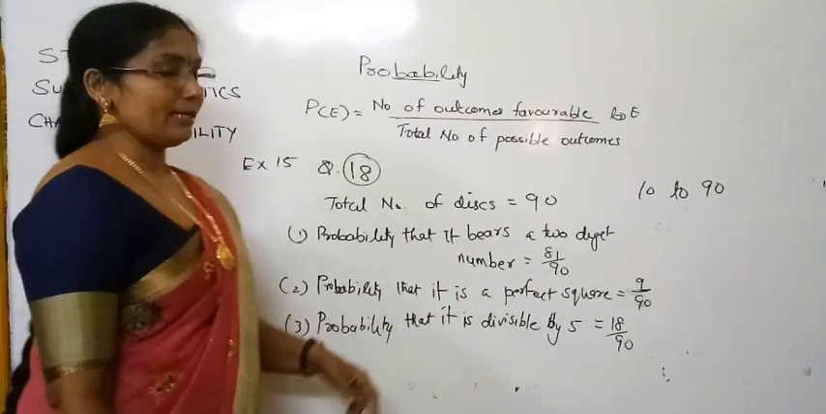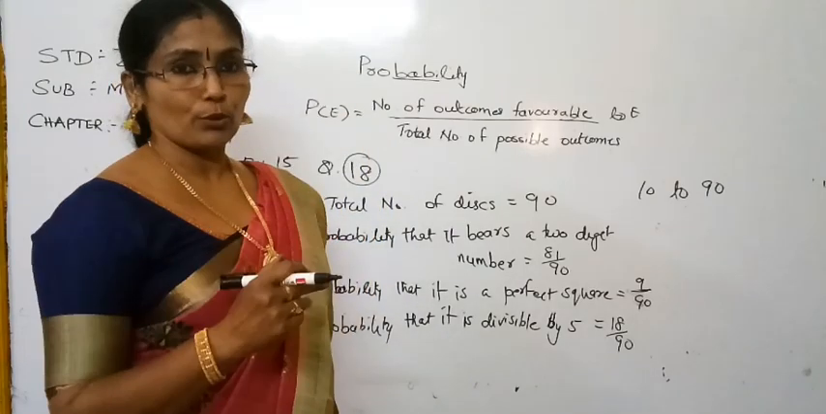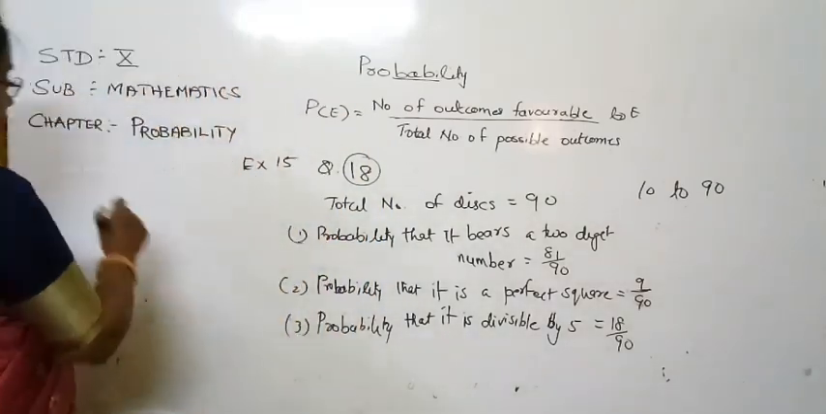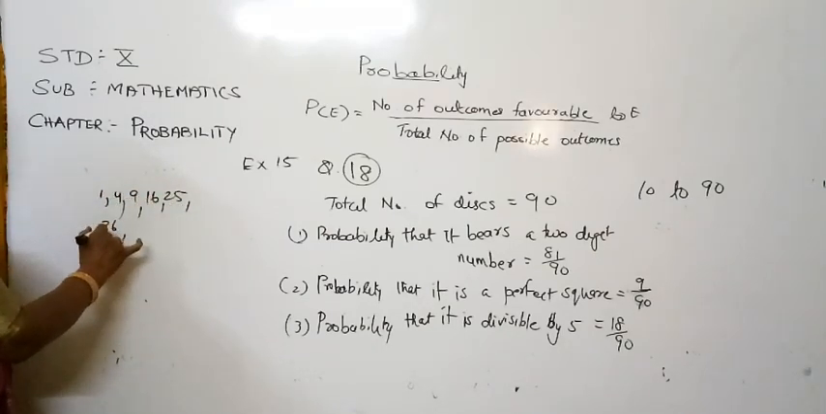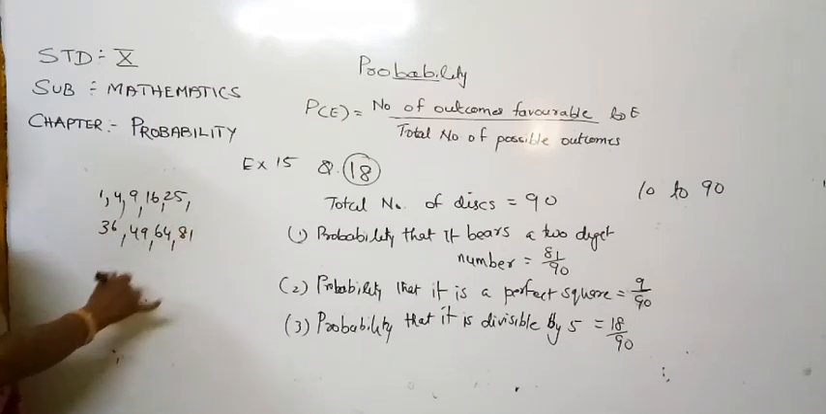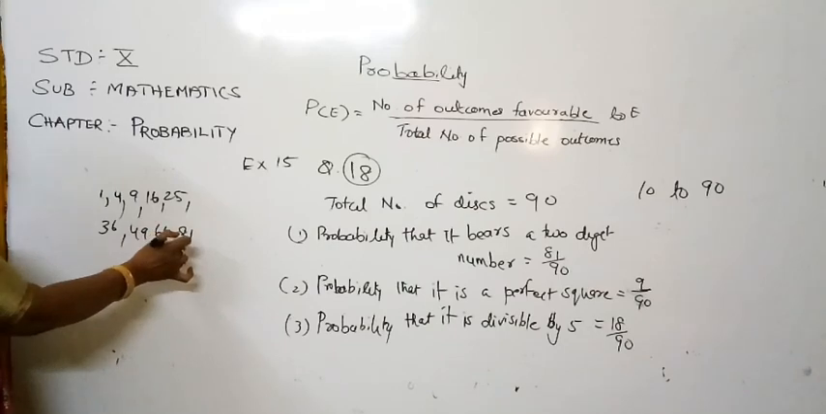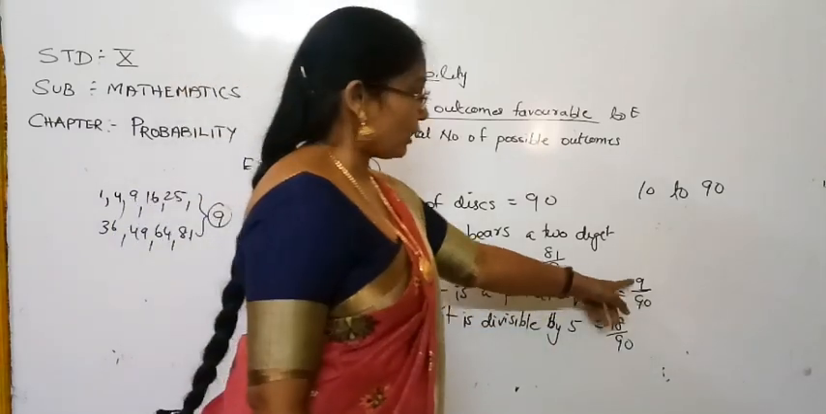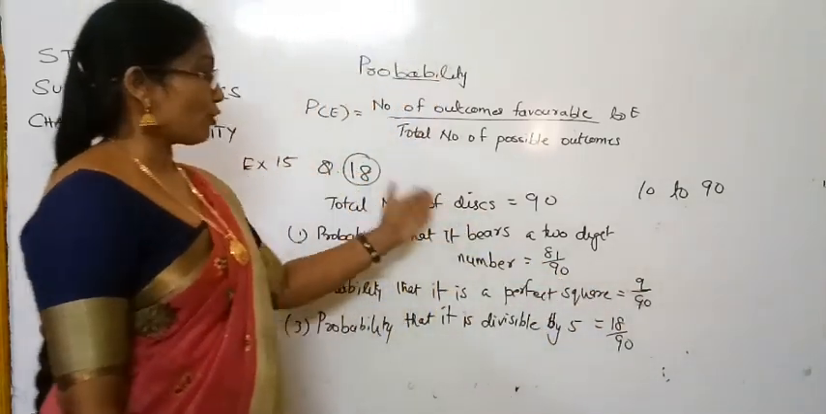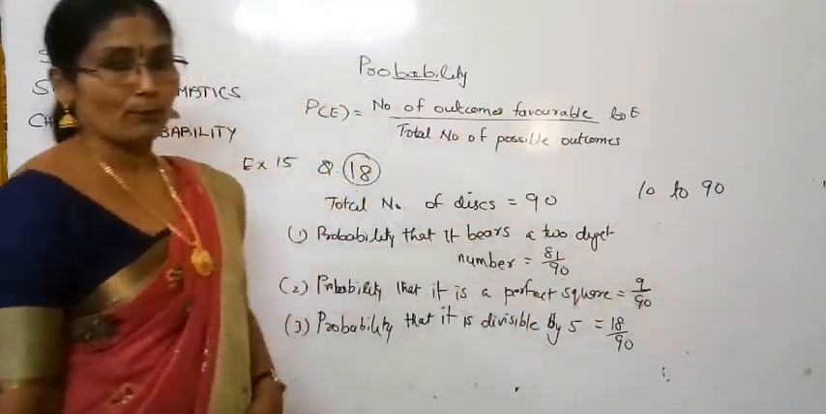Next one, the probability that it is a perfect square. Which are the perfect squares from 1 to 90? 1 is a perfect square, 4, 9, 16, 25, 36, 49, then 64, then 81. The next one will be 100. So how many are there? 1, 2, 3, 4, 5, 6, 7, 8, 9. 9 perfect squares are there. Total number of outcomes is 90. Number of outcomes favorable to this event is 9. So the answer will be 9 upon 90.